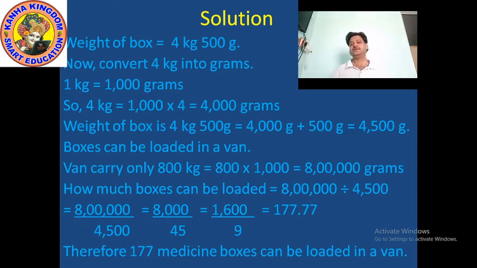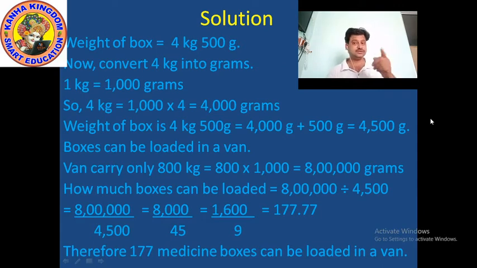So we divide 8 lakhs, because the capacity of the van is 8 lakhs, by the weight of the box, that is 4,500. When we divide 8 lakhs by 4,500, it comes to 8,000 divided by 45.